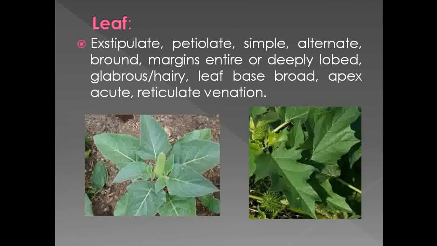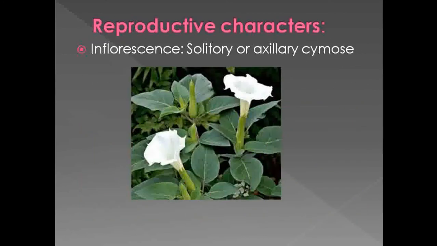So this is overall about the vegetative characters. Now next we see the next part of the morphological characters, that is the reproductive characters. Under the reproductive characters, the first character is inflorescence.